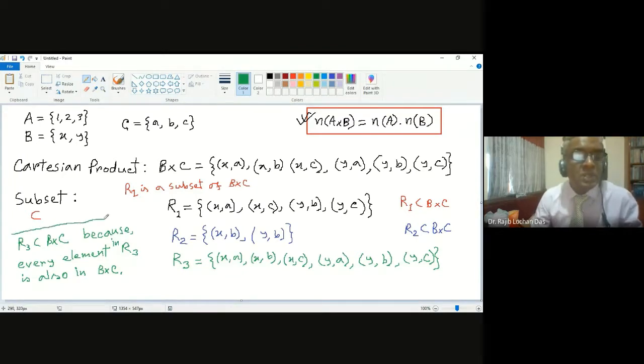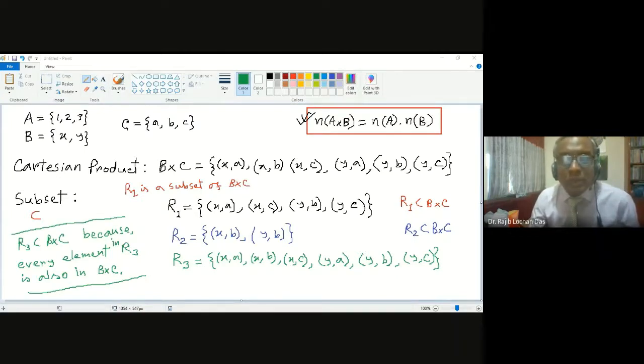The theory says if every element in one set is also in the other set, then the first one will be a subset of the second one.